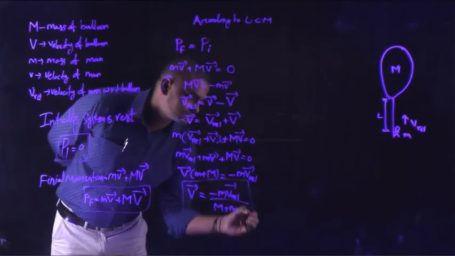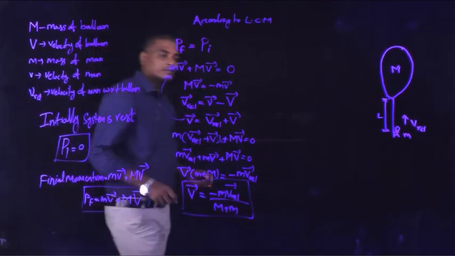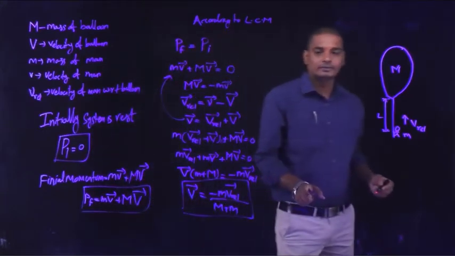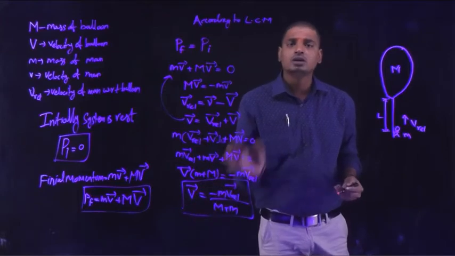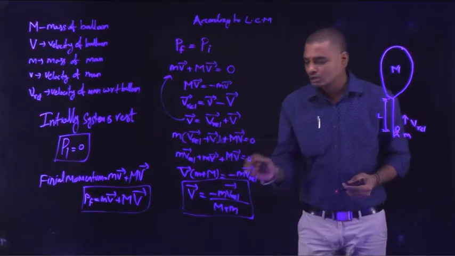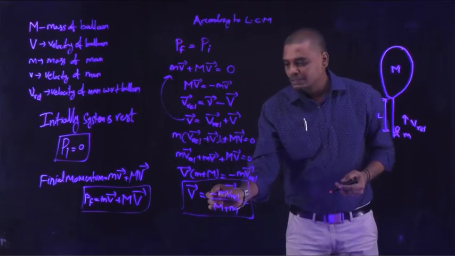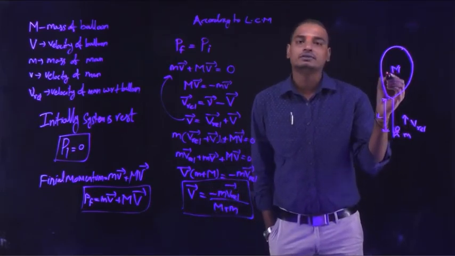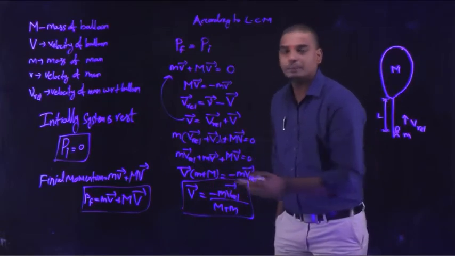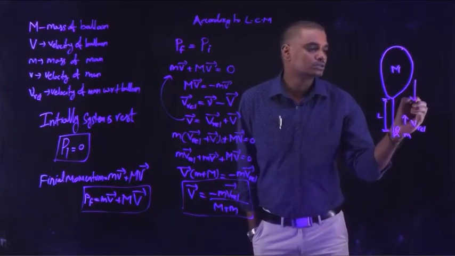So this is the velocity with which the balloon is moving with respect to the ground. Capital V bar is the velocity of the balloon with respect to the ground. The negative sign indicates that the person is moving upwards, which means the balloon is moving downwards.